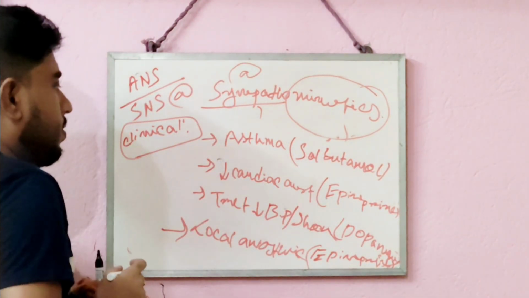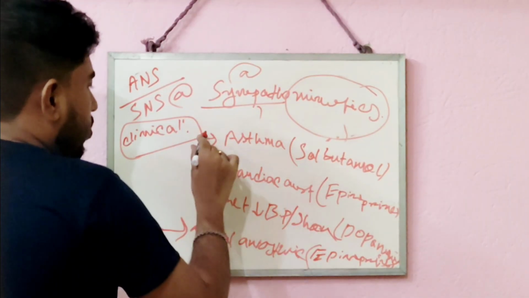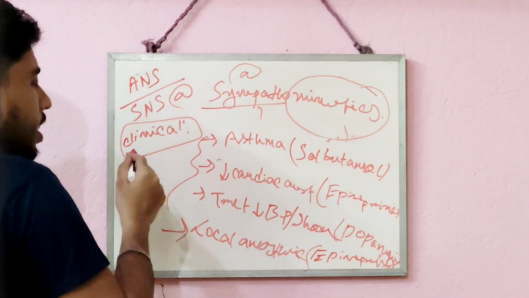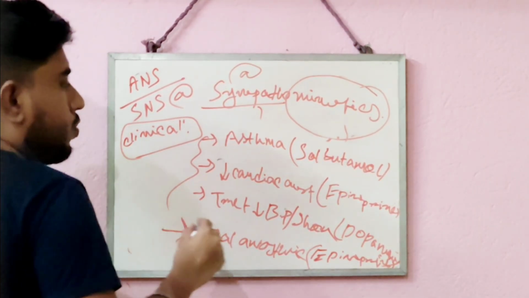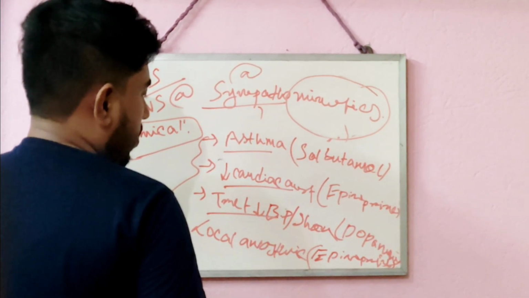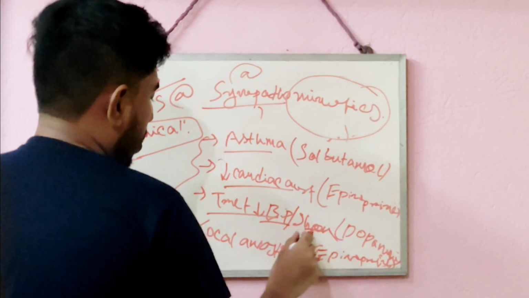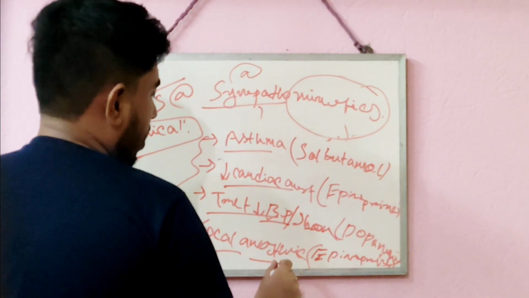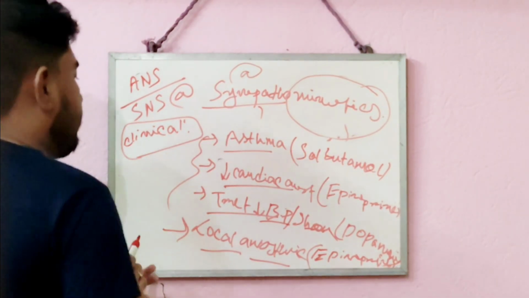So by that I have told you some examples of sympathomimetics and their clinical therapeutic effects to treat different diseases like asthma, cardiac arrest, hypotension or shock, and as a local anesthetic, and their examples.